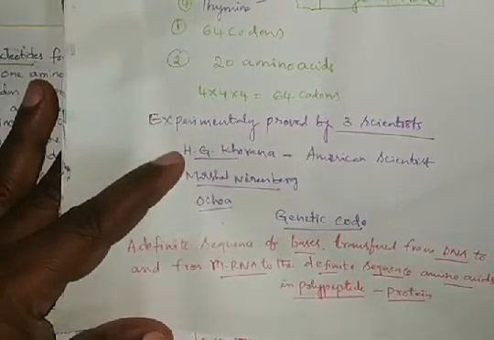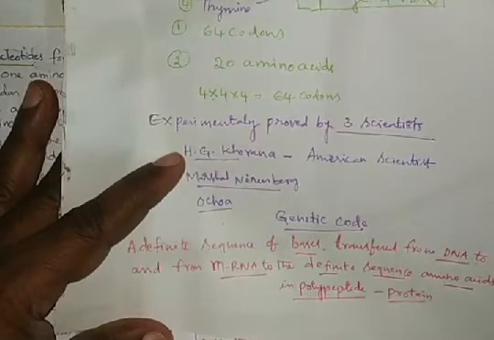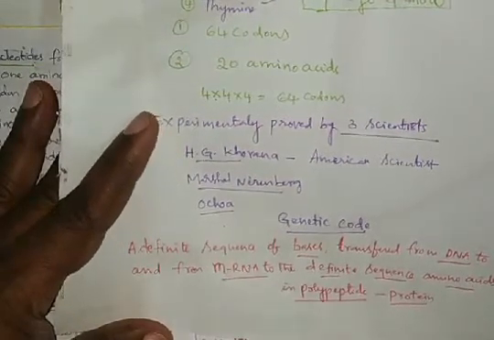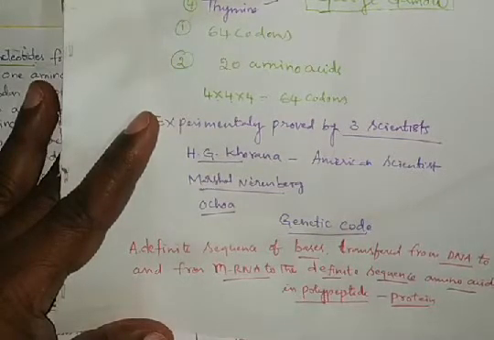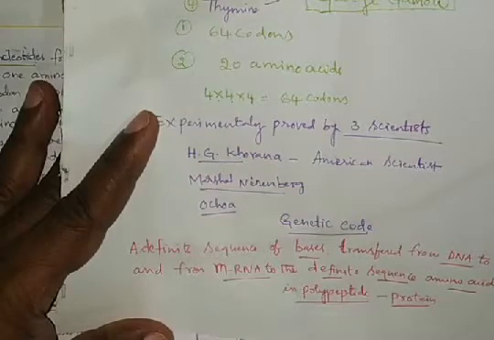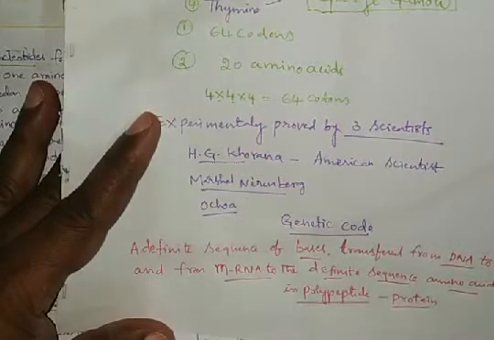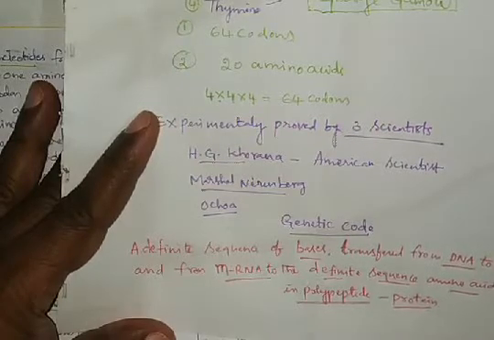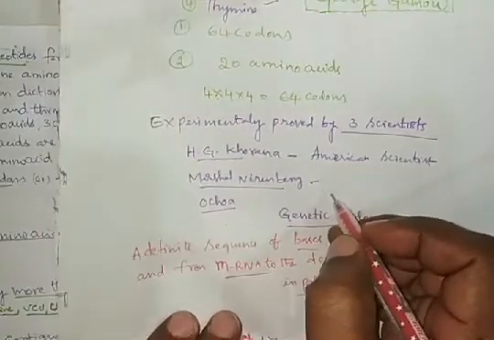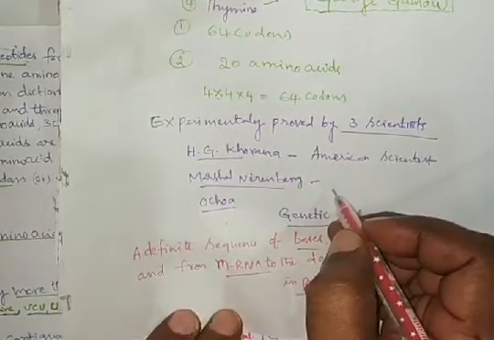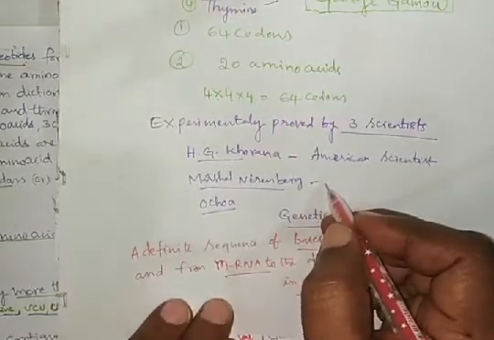That is the genetic code given by H.G. Khorana. Marshall Nirenberg's cell-free system for protein synthesis finally helped decipher the code for the protein. He explained how protein synthesis takes place with the help of the genetic code.